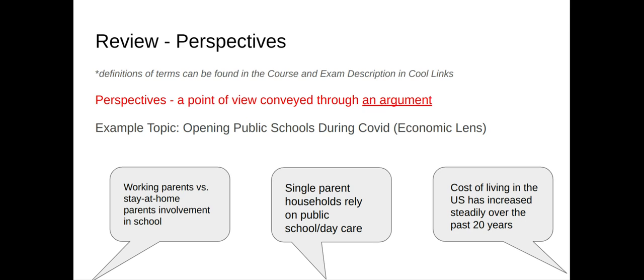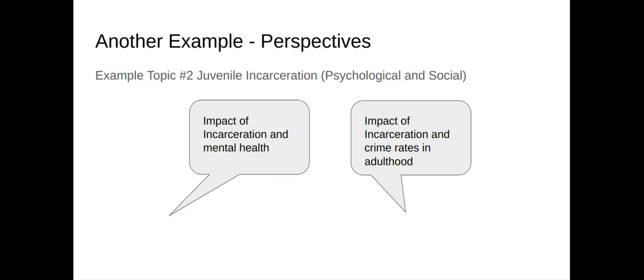And here are the three different perspectives that they decided to choose from. The first one is comparing working parents and stay at home parents and their involvement in their child's schooling. The second perspective is the single parent household and their reliance on public school daycare. And then the last one that they researched was the cost of living and its gradual rise over the last 20 years. So these are the three different sections, perspectives, and it's sectioned in their paper, right? And they explored this in their IRR.